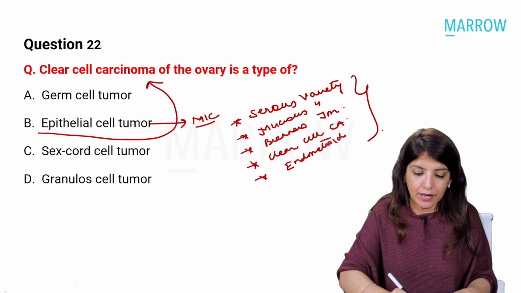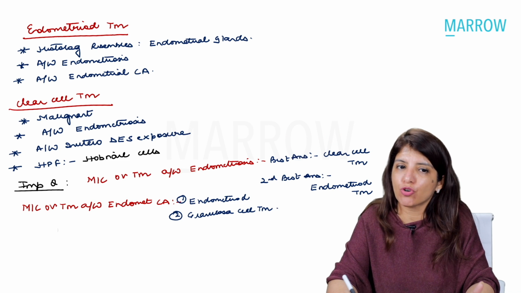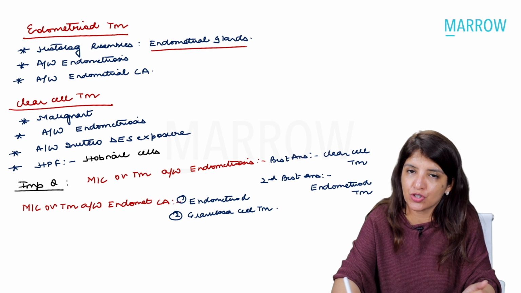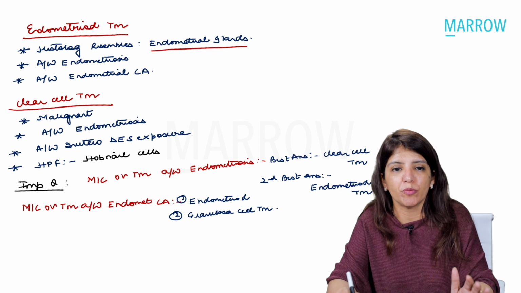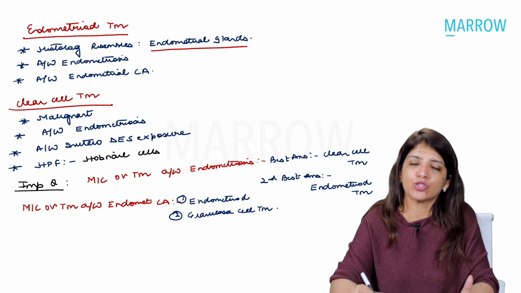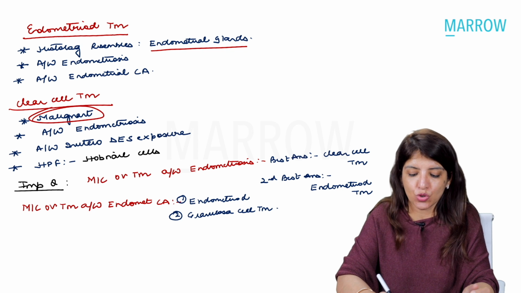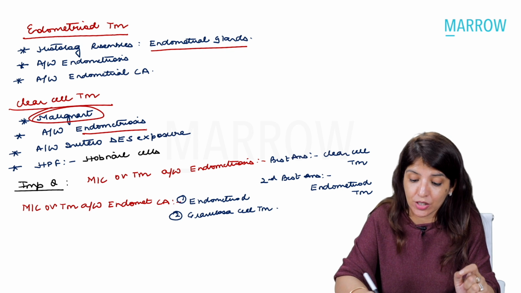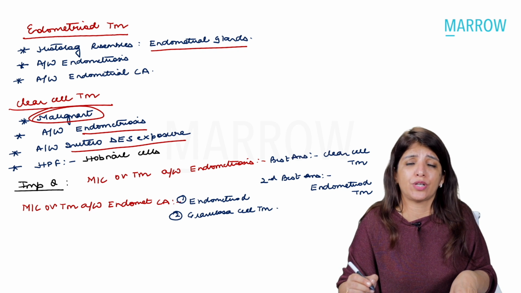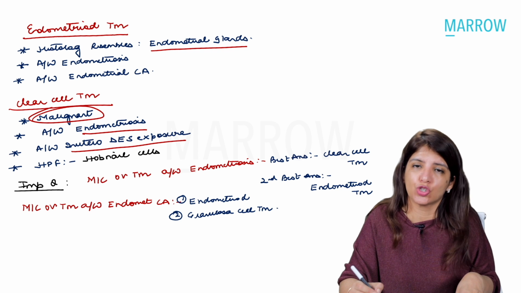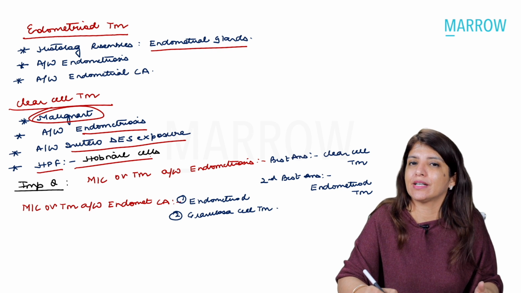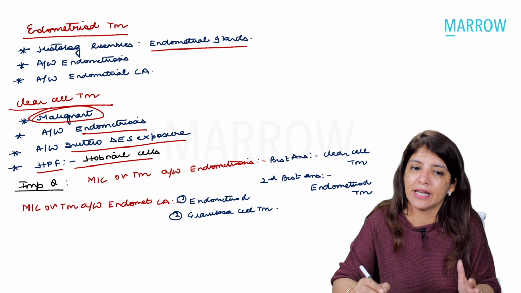Now, about endometrioid tumor, you should remember that the histology of endometrioid tumor resembles the endometrial glands. It is associated with endometriosis, and it is associated with endometrial cancer. Clear cell carcinoma is a malignant variety. It is associated with endometriosis. It is associated with in utero diethylstilbestrol exposure. Whenever there is in utero diethylstilbestrol exposure, it leads to clear cell carcinomas, right? And the histopathological finding which you get in a clear cell tumor is always hobnail cells.